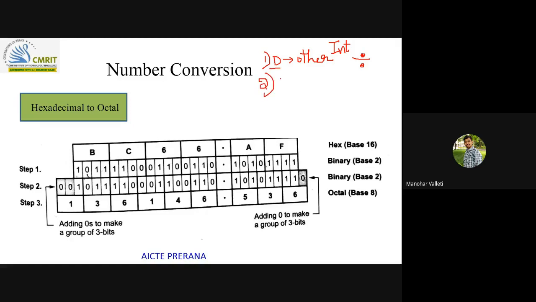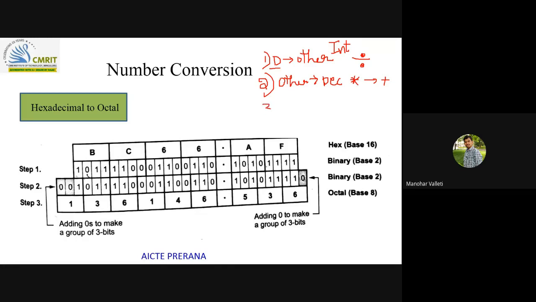Second is others to decimal. What you need to do first? Multiply each unit digit with the radix positional value and then add.